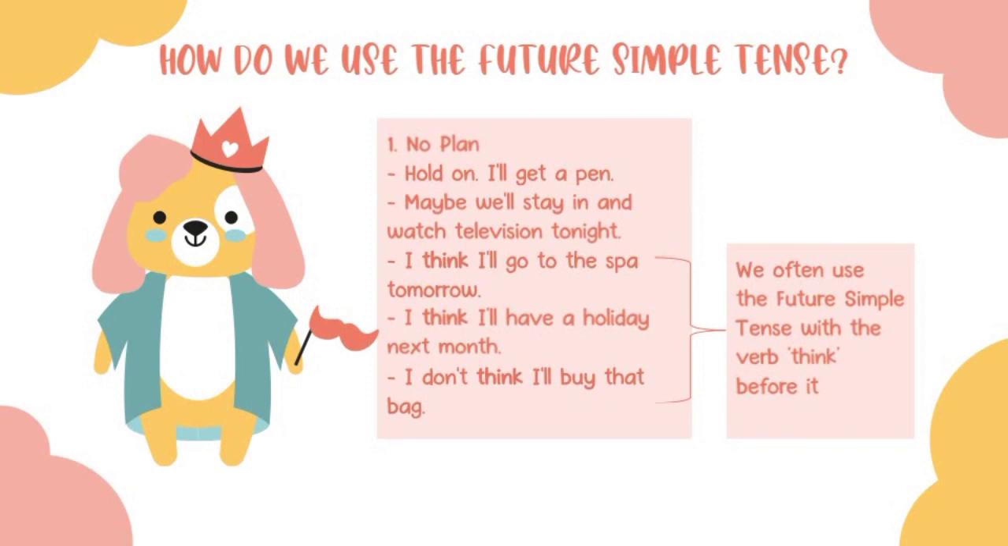We often use the future simple tense with the verb to think before it. For examples, I think I'll go to the spa tomorrow. I think I'll have a holiday next month. I don't think I'll buy that bag.